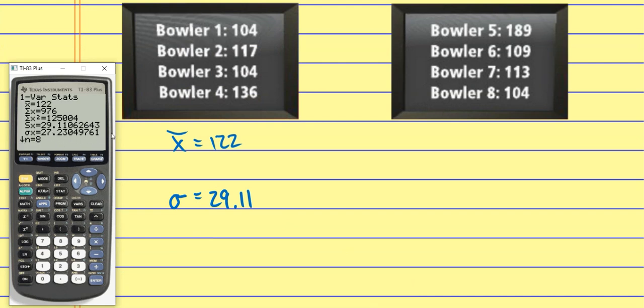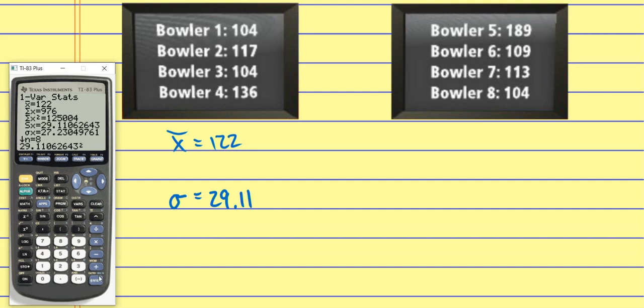What we actually have to do is take this value, the 29.11062643, and we have to square it, okay?